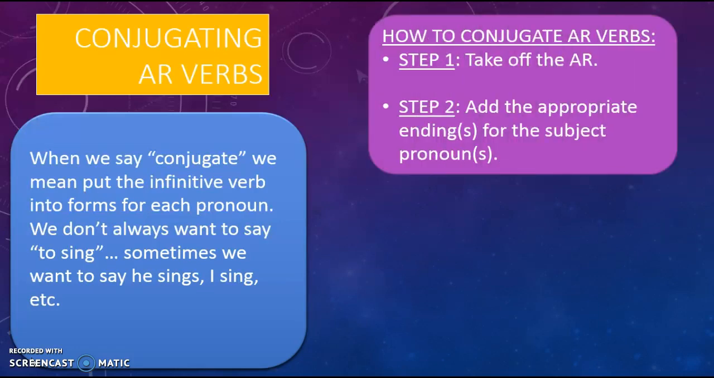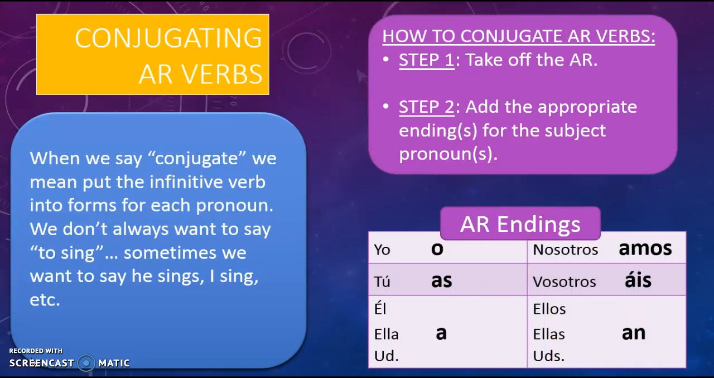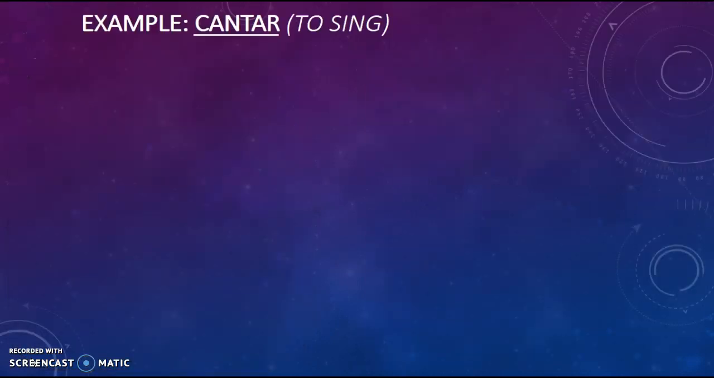Okay, so when we're actually conjugating a verb, remember that you have to take off the AR that is on the original verb before you can add those endings we just went over. And then we're going to add our endings for each pronoun. So to just refresh your memory, there's your AR endings again. We don't put those on until we take the AR off of the original verb.